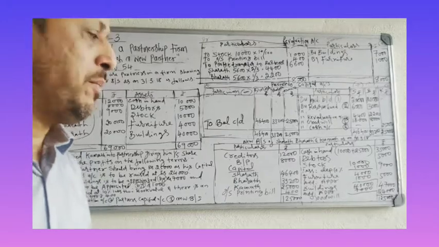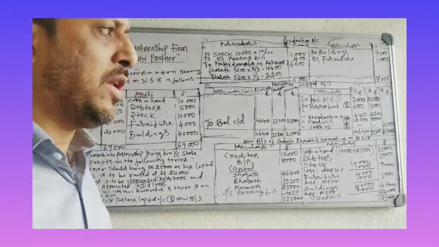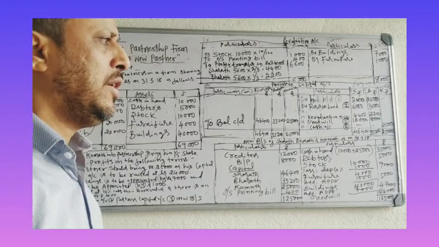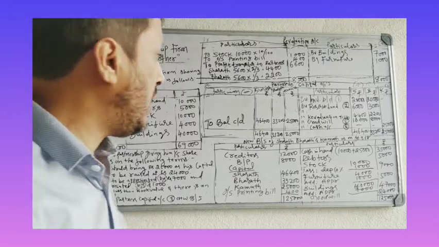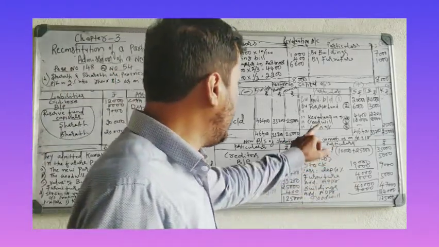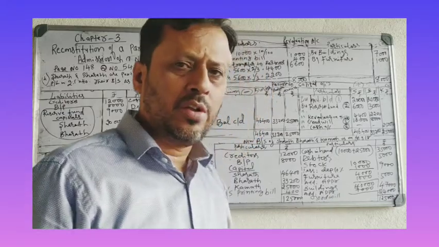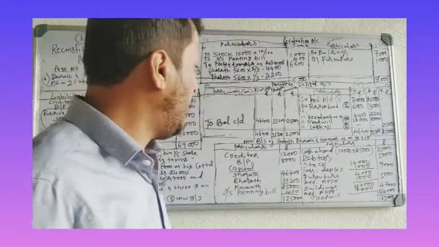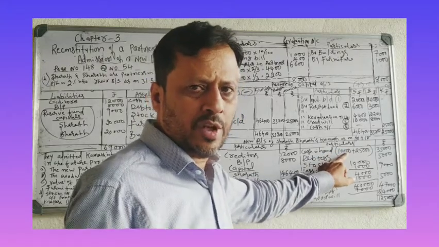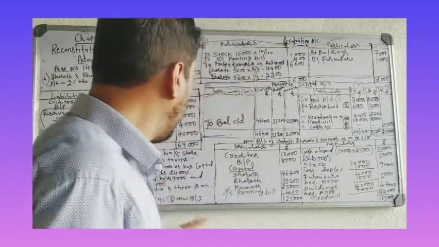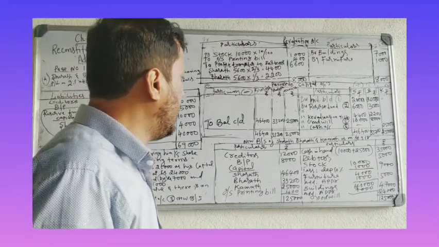Okay, this is the problem where goodwill is not brought by the new partner and it is retained in the business. When the goodwill is not brought by the new partner, don't prepare any cash account, just take the goodwill here and show it in the balance sheet. And if you do not prepare the cash account, just take the cash in hand old balance and add the capital of the new partner.